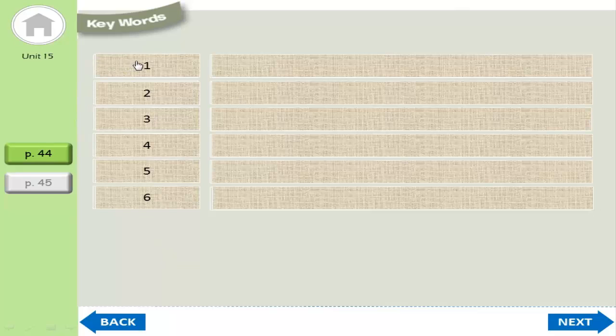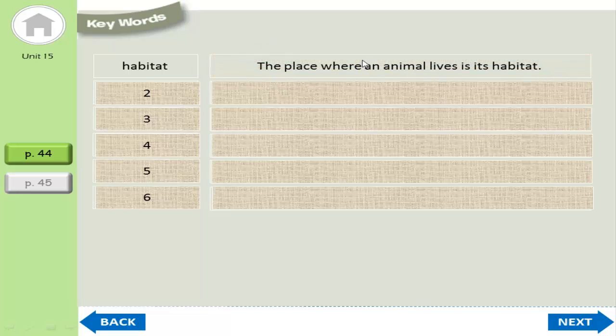So the first keyword that we have to learn today is the word habitat. And here is an example of the word habitat. The place where an animal lives is its habitat. Okay, so do you know what habitat means?